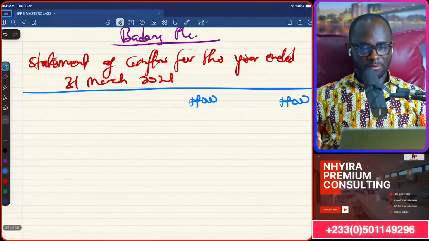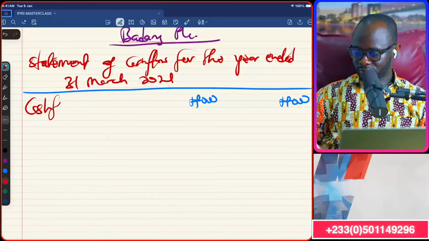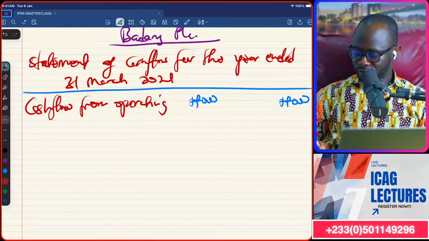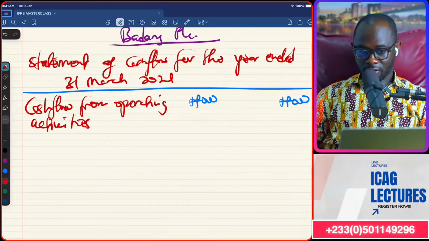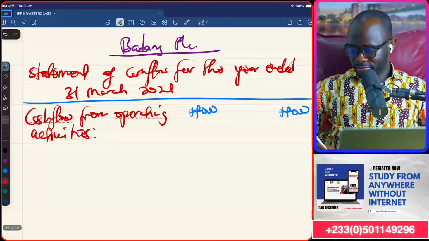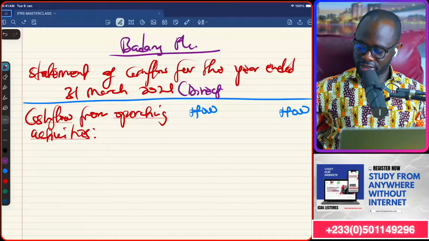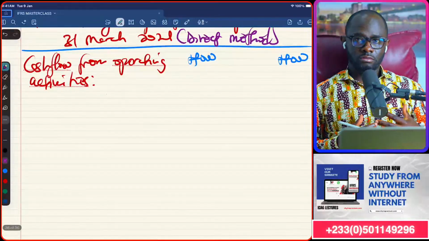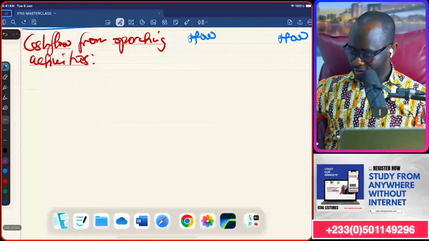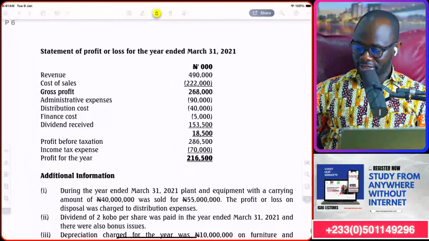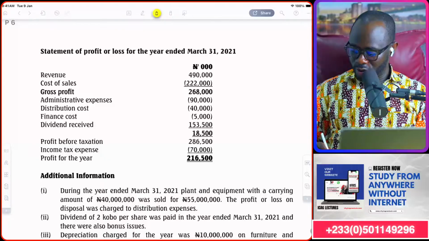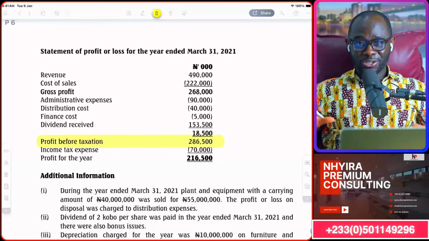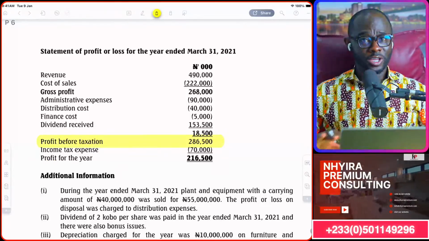As always, we're going to start from cash flow from operating activities. Unlike the indirect method, so here we are using direct method. Unlike the indirect method where you're going to start with your profit before tax. So if we go back up, you see the statement of profit or loss for the year. We would have said, oh, let's start with a profit before tax figure under the direct method. But that's not what we're going to do here. This is the indirect method, so the flow is going to be different.